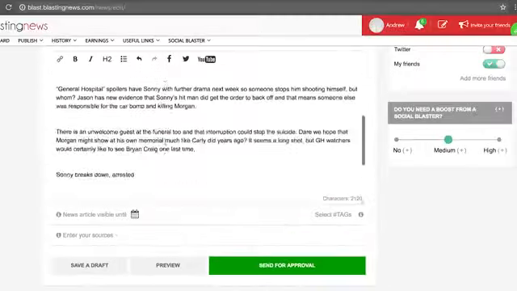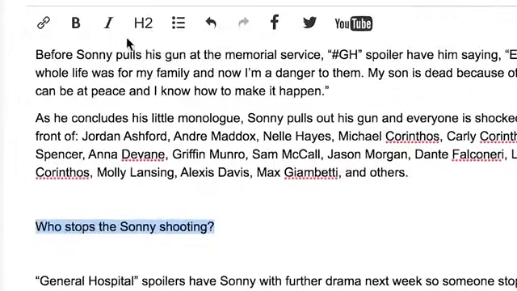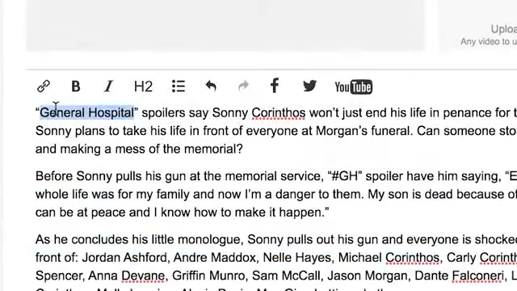Divide your article into at least 2 paragraphs and start each of them with a subheadline. To do so, highlight the sentence you want to make a subheadline and click on the H2 button. Bold 2 to 3 important sentences or keywords per paragraph.